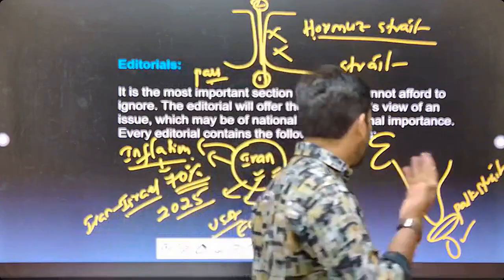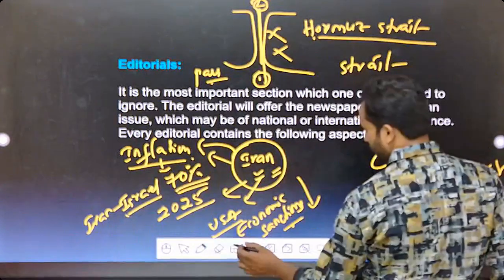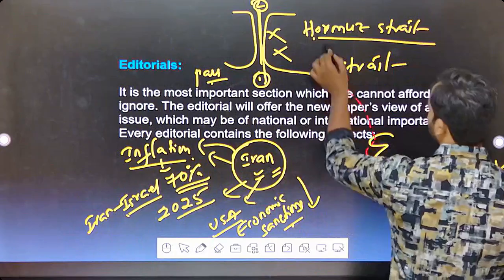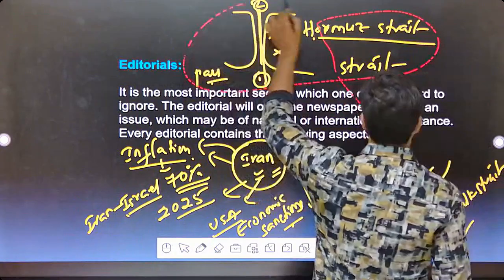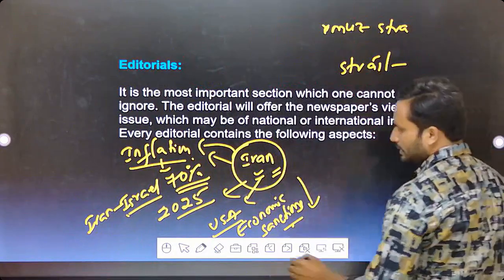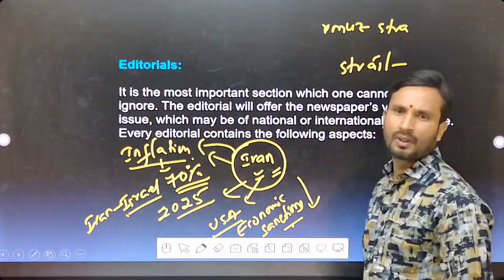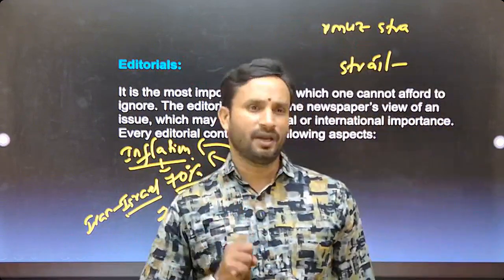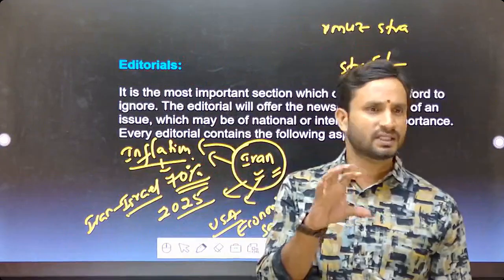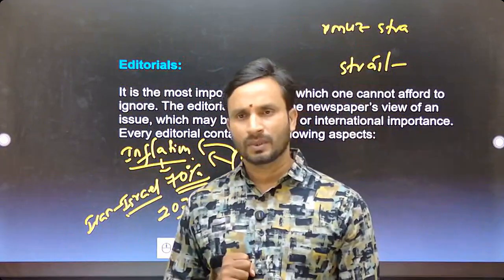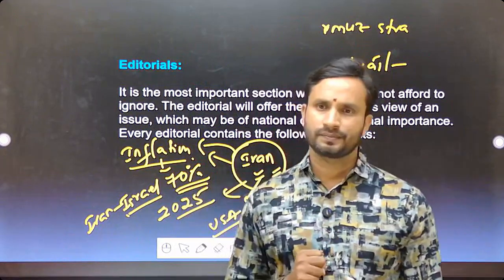Once you go into the background reasons for Iran, there are some aspects I'm going to tell you. See this Iran supreme leader, Ayatollah Ali Khamenei. Ayatollah Ali Khamenei was recently killed by the USA forces.